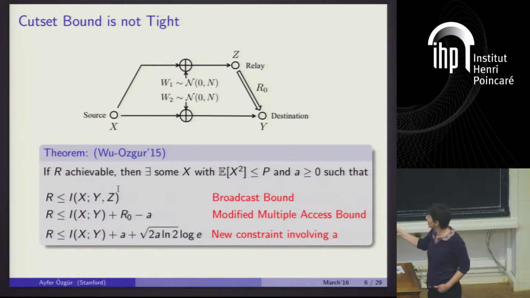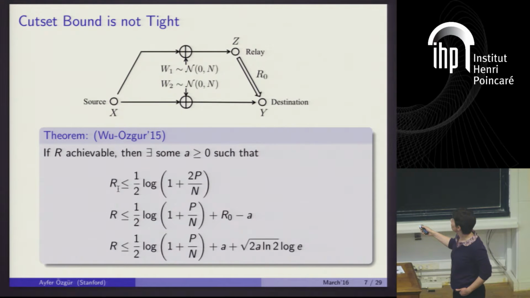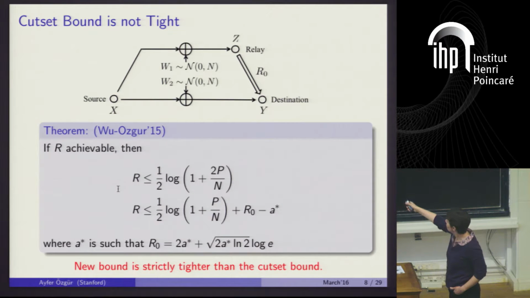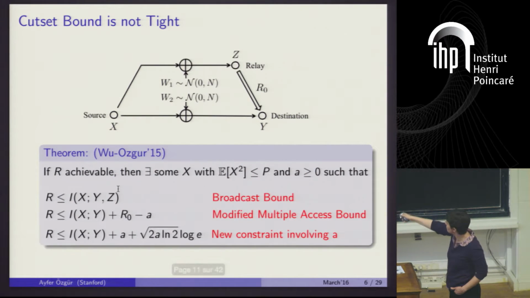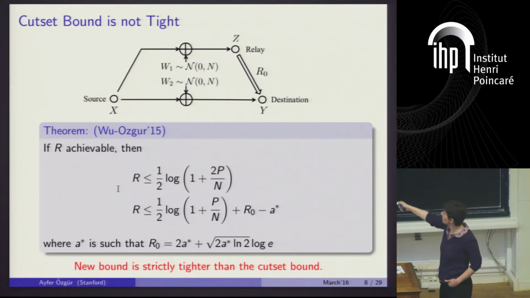And just like we did for the Cutset bound, you can write these expressions in a much more explicit form. Okay, let me skip this one. Essentially, it's pretty straightforward to arrive at this very explicit form. The reason why I'm showing this more general form here is because this is what I'm going to prove at the end. But what this is saying is equivalent to this very simple expression here, which says that if rate R is achievable, it should be smaller than the minimum of these two numbers, where this A star is the solution of this equation here, okay?